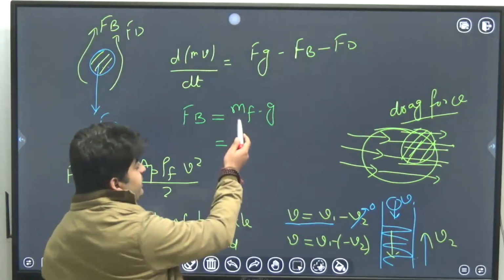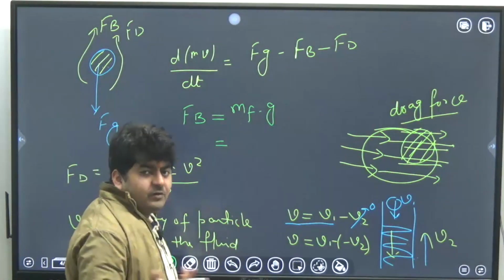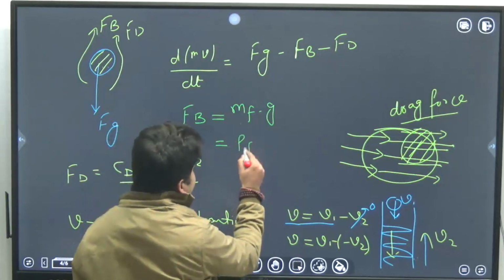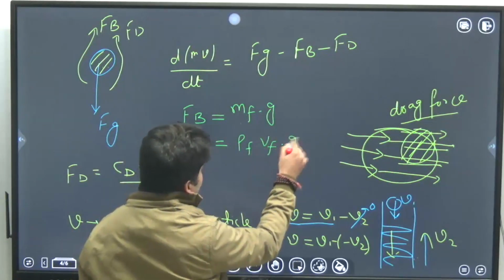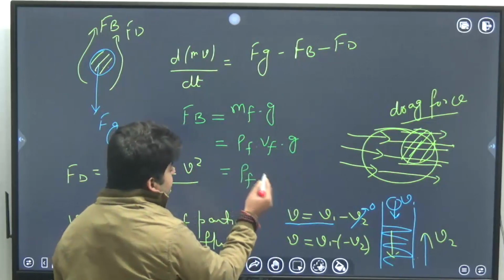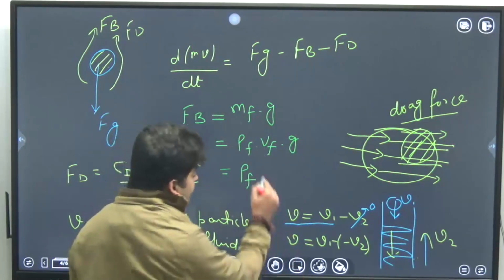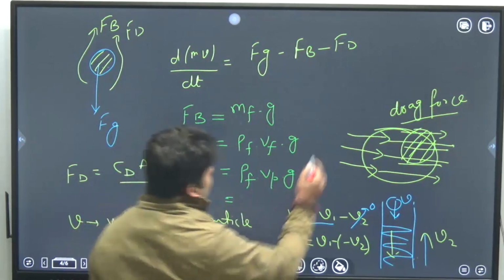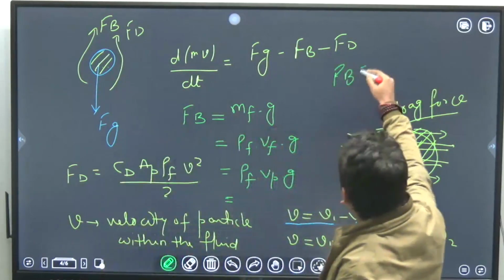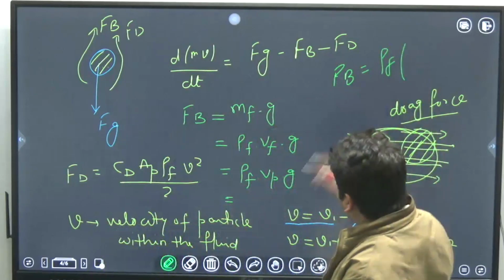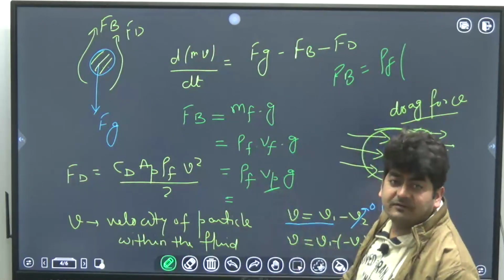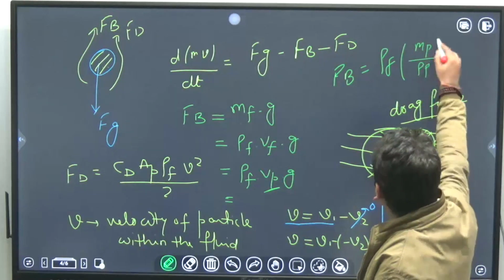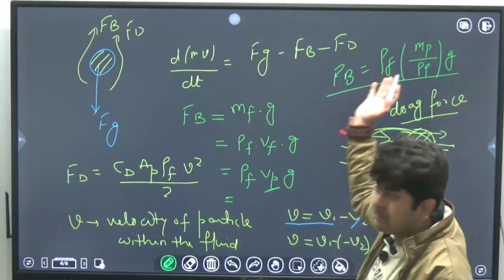So weight of displaced fluid is mf into g, where mass we can write as density into volume. And here we know that the volume of fluid will be the same as the volume of particle. Vp is the volume of particle, which you can write as mass of the particle over the density of particle. So that's how you can calculate the buoyancy force.